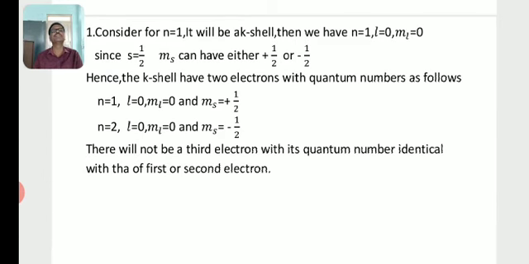There will not be a third electron with its quantum numbers identical with those of the first or second electron. So n is equal to 1 has only 2 electrons.